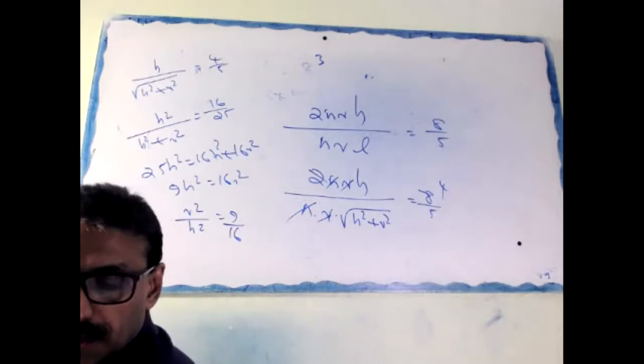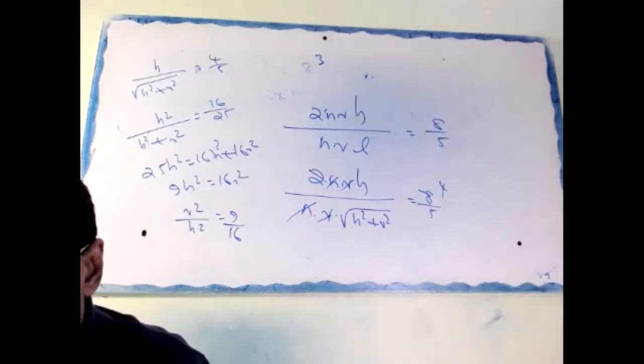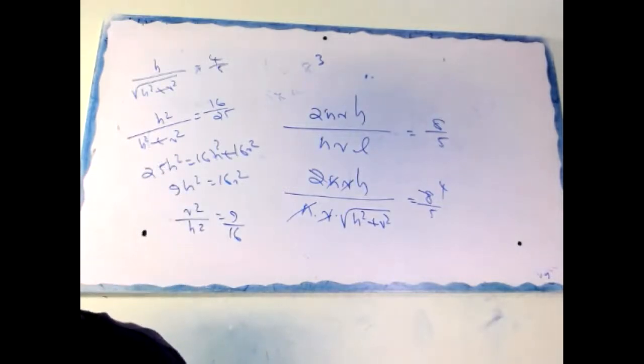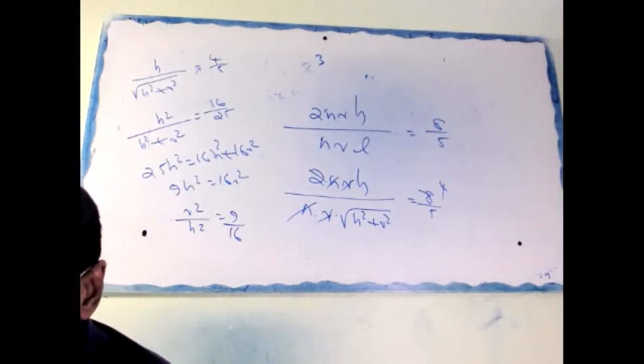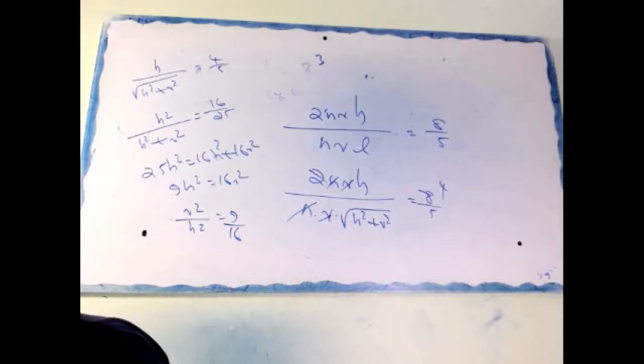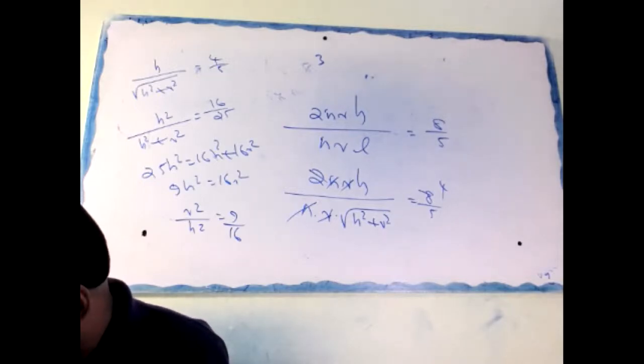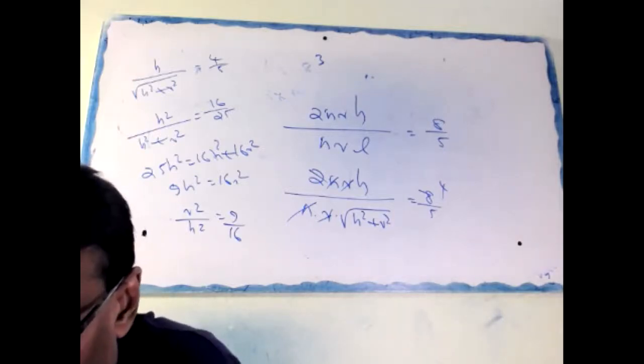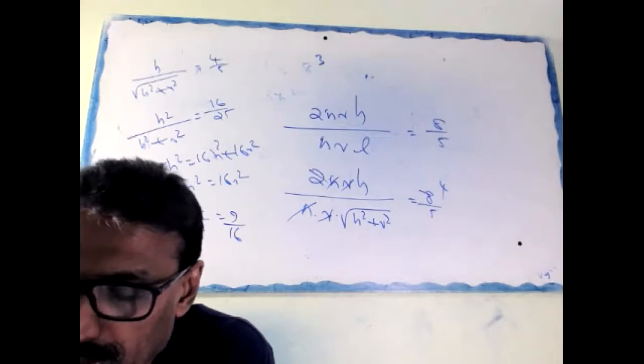Okay, next question. A metallic cylinder has radius 3 centimeter and height 5 centimeter.